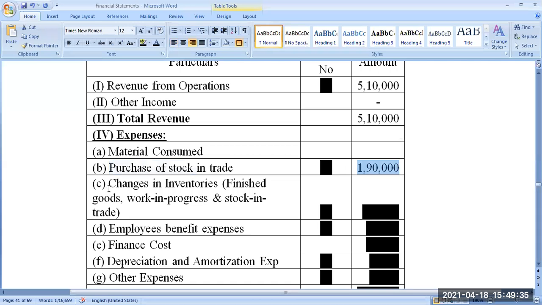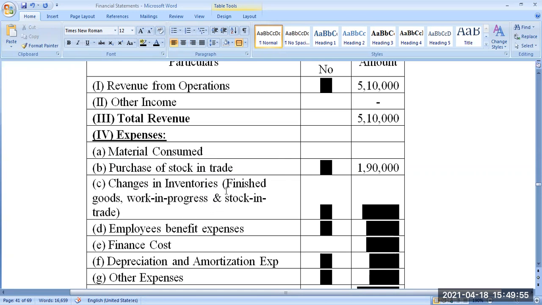Okay. Next, change in inventories. What is change in inventory? How do we calculate? Opening stock of finished goods, opening stock of work in progress, plus opening stock of stock in trade, minus closing stock of work in progress, closing stock of stock in trade, and closing stock of finished goods.